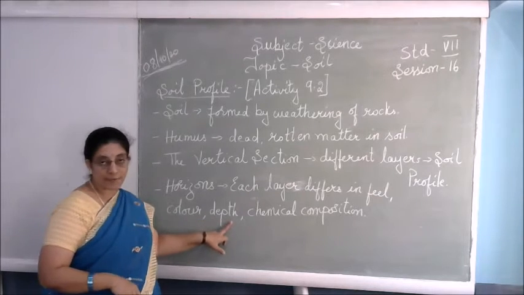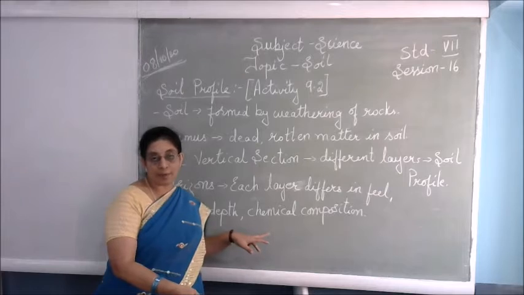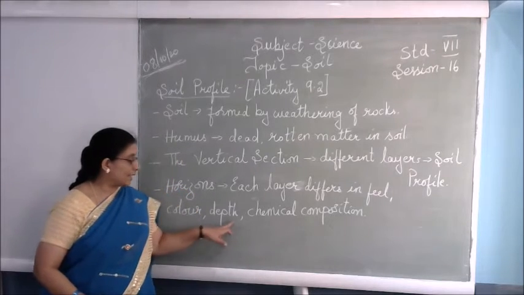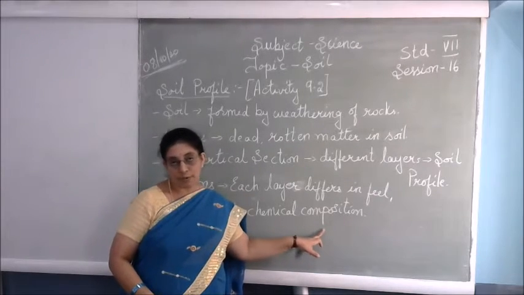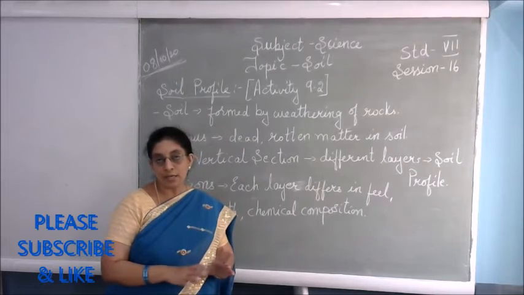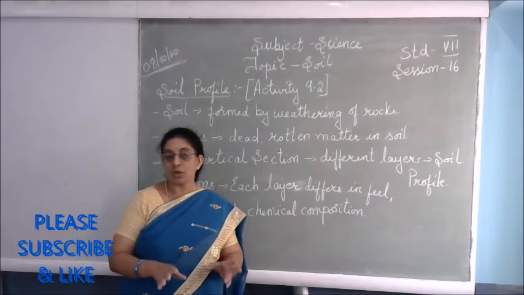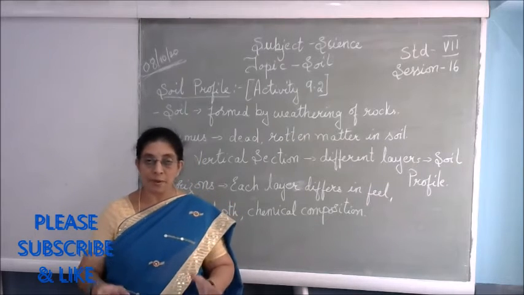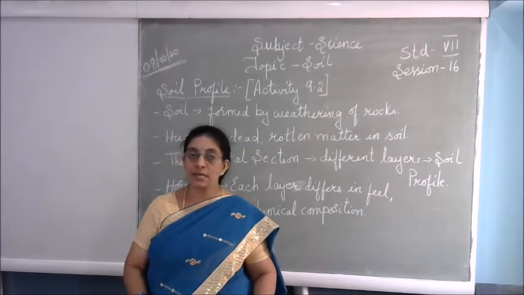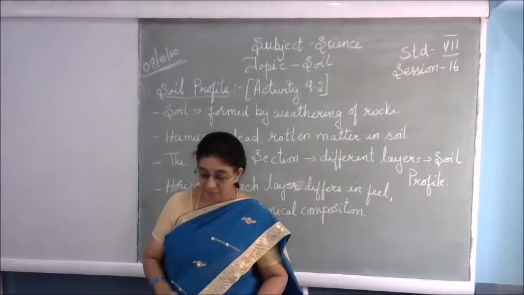And then the depth. Depth means how deep it goes inside. And then the chemical composition: what all is put together in that soil, which makes the soil useful for different purposes. Different layers of soil are used for different purposes.